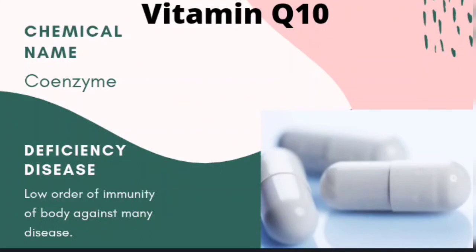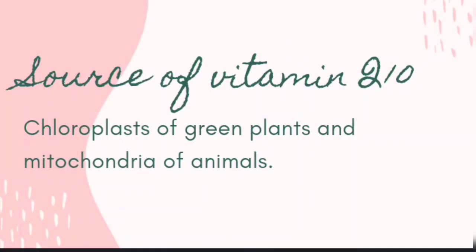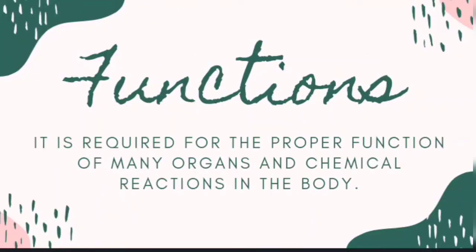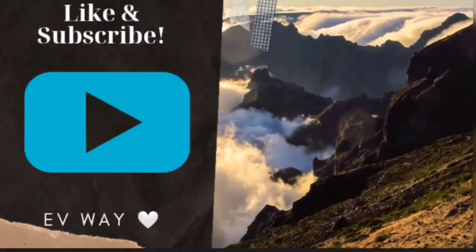So here is the last vitamin, vitamin Q10. The chemical name of vitamin Q10 is coenzyme, and the deficiency disease: it causes a low level of immunity of the body against many diseases. Sources of vitamin Q10 are the chloroplasts of green plants and the mitochondria of animals. Now the functions of vitamin Q10. It is required for the proper function of many organs and chemical reactions in the body.